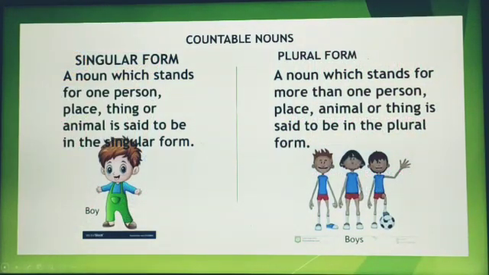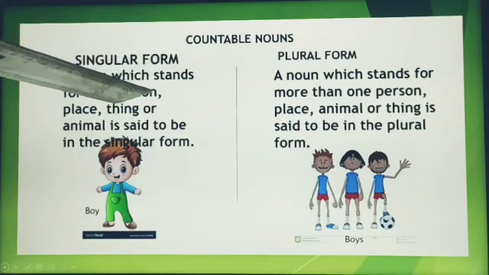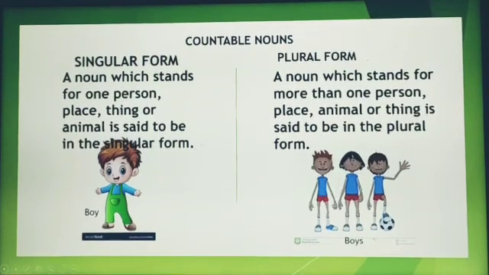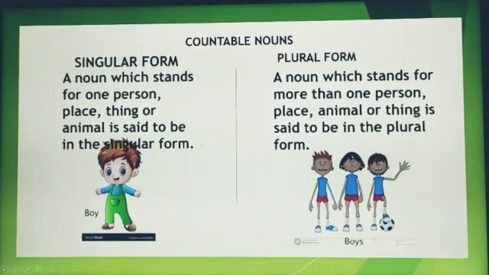As I have already mentioned, the countable nouns have got two forms, that is the singular form and the plural form. So let us first see what is singular form. The singular form denotes one person, place, animal or thing. On the other hand, plural denotes more than one person, place, animal or thing.